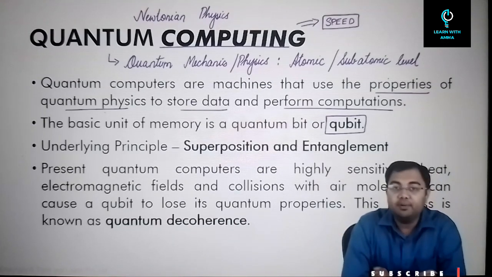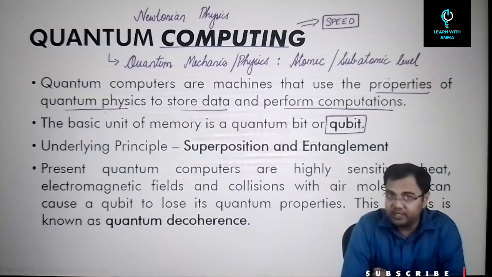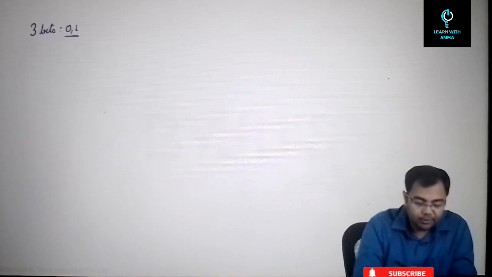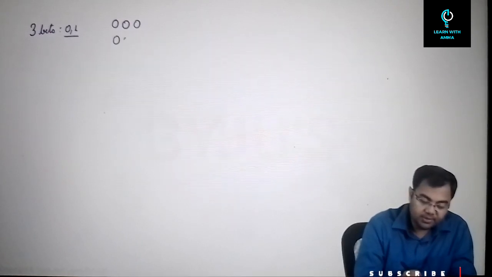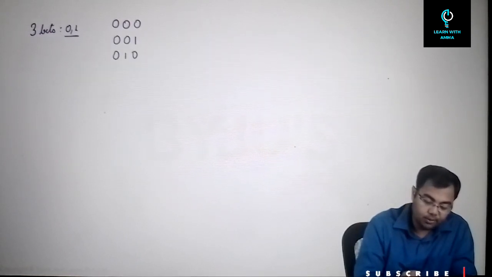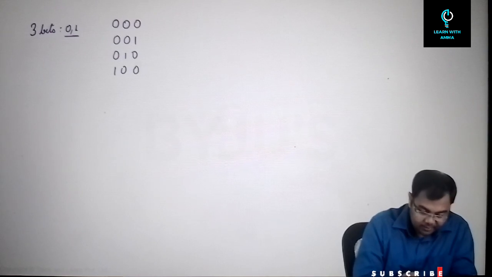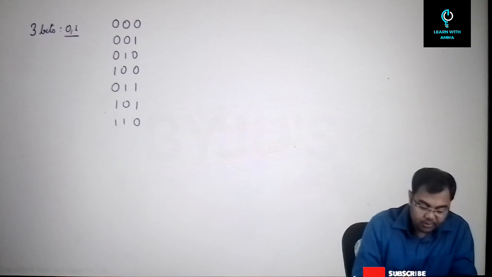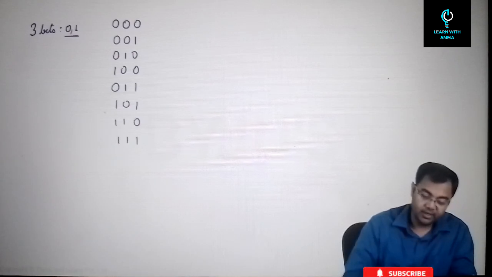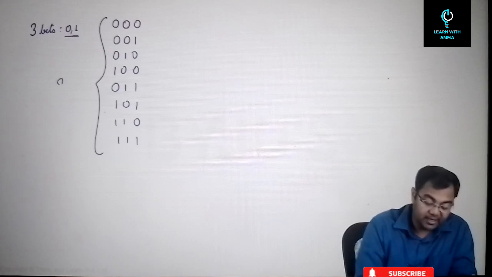In case of quantum computers, we have the concept of qubits. What's the difference? Let's say if I talk about a normal computer, let's say there are 3 bits. So these bits will be in terms of zeros and ones. What are the states that you can get out of 3 bits? You can have 0,0,0. You can have 0,0,1, 0,1,0, 1,0,0. Then 0,1,1, 1,0,1, 1,1,0. And then finally 1,1,1. So in total you get how many? You get 8 states.